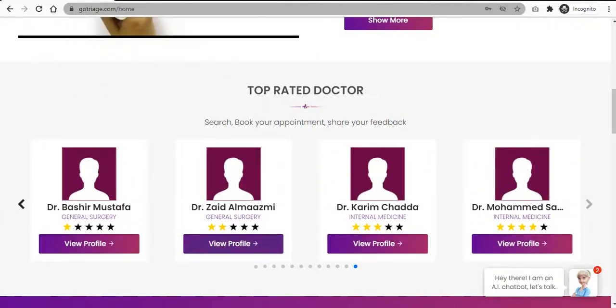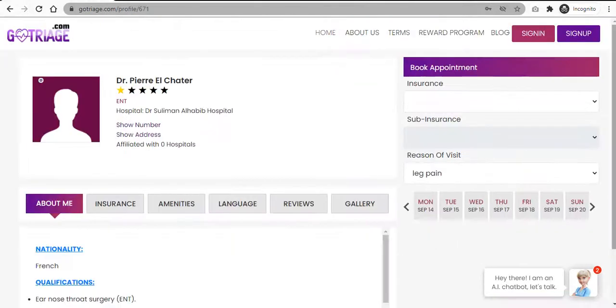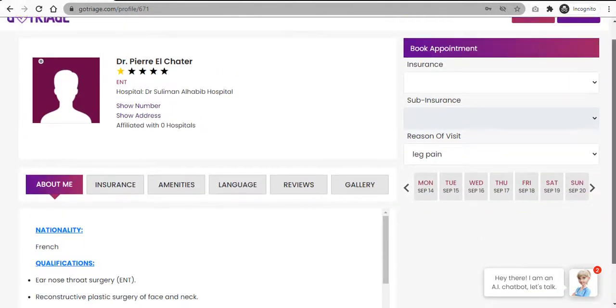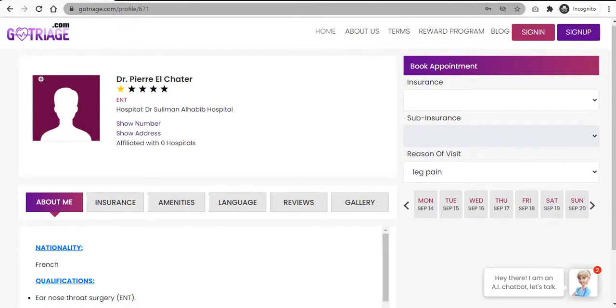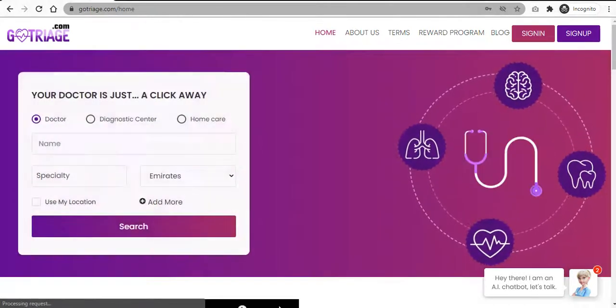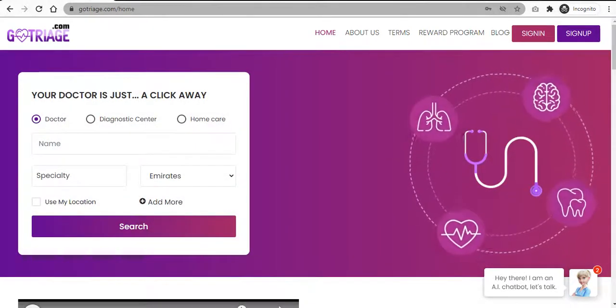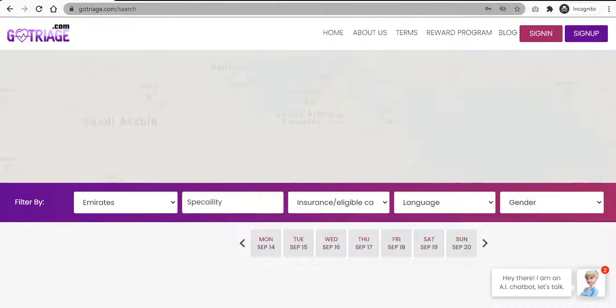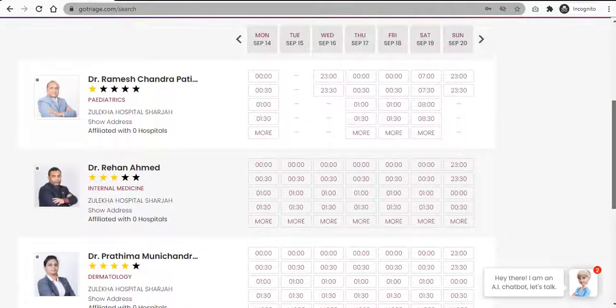Then you can go to the top rated doctors and have a look at any person's profile. We can click on this doctor and you'll see that there are different tabs available. You will get to know about the insurance, amenities, language, reviews and galleries about different doctors. Then we'll go on to the home. If you want to search for any doctor, just click the search button and you will see there are so many doctors available.